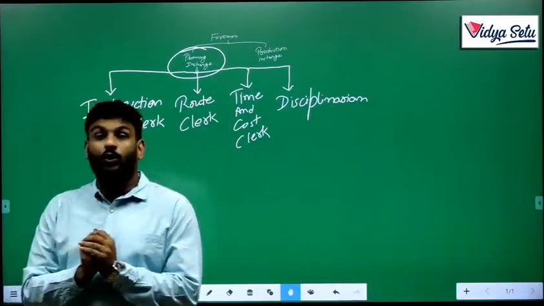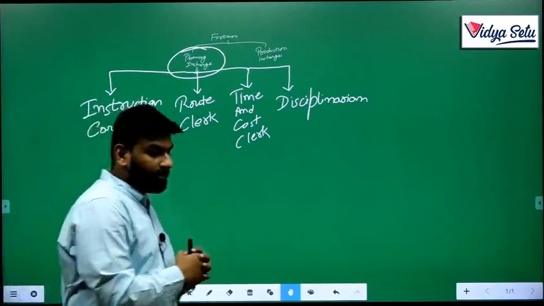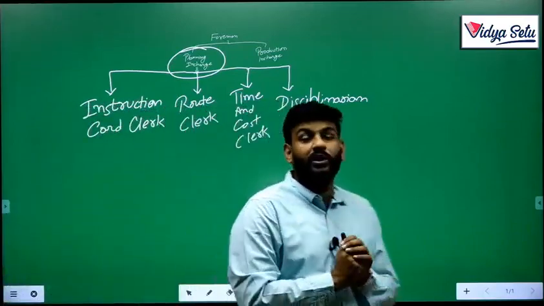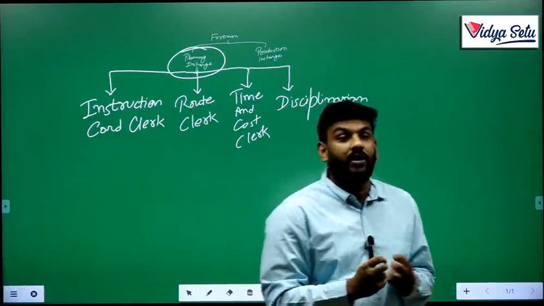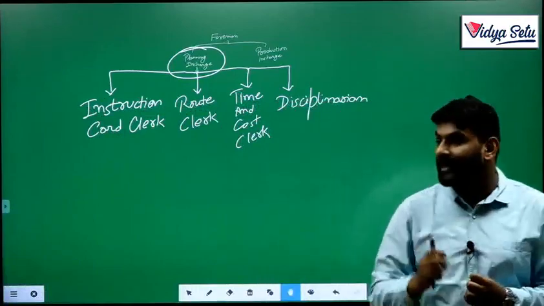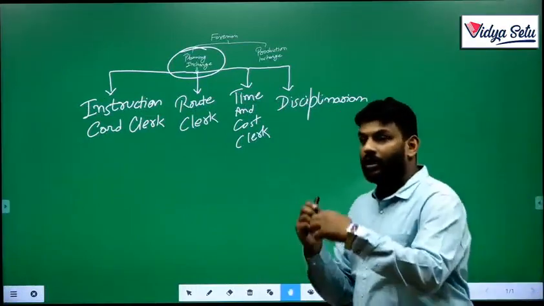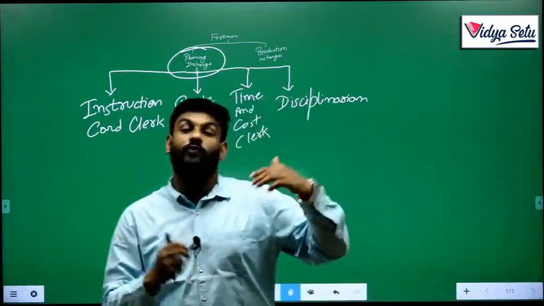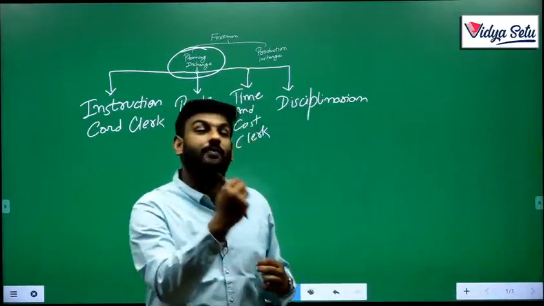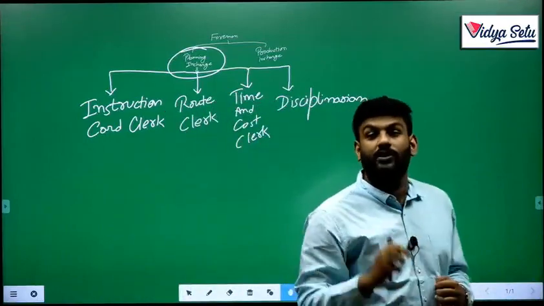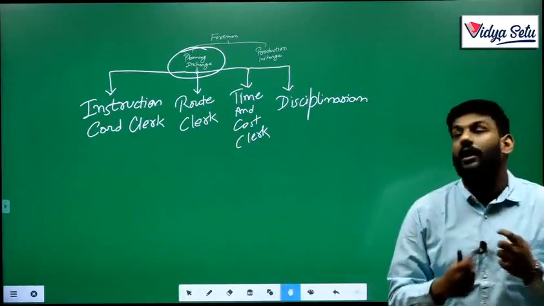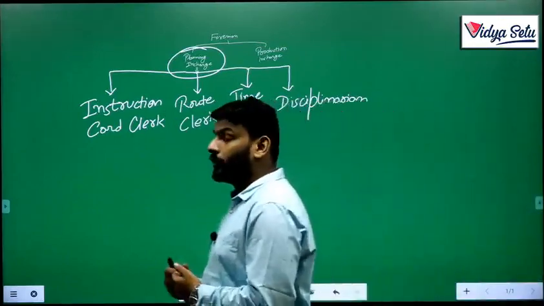Next is the route clerk. What do you mean by route clerk? The route clerk helps us define the route of production, as in from where to where our production will be held, from which machine to the next machine, what the process is, which process is going to be first and which is going to be second. It is all about the definition of the route.